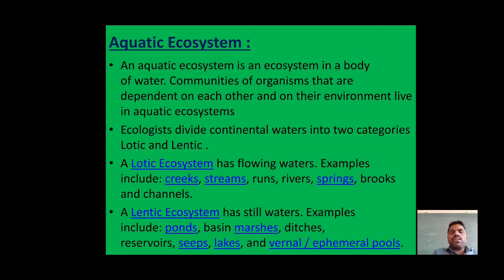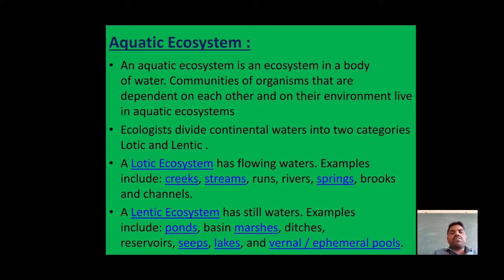Now the second one, the lentic ecosystem. What is the meaning of lentic ecosystem? It has still water, meaning standing water. Examples for the lentic ecosystem are ponds, basins, marshes, ditches, reservoirs, seeps, and lakes.